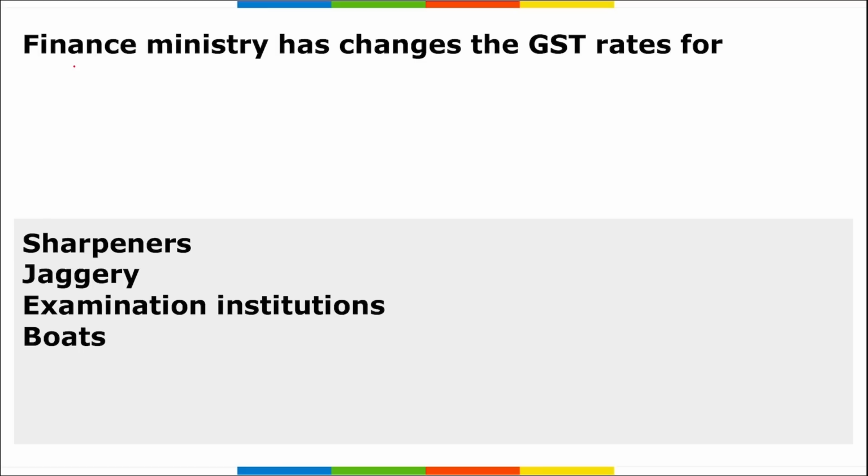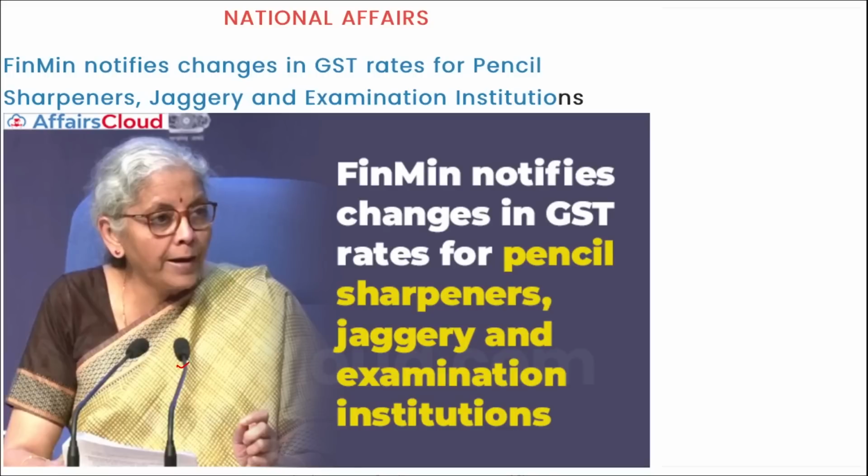First, Finance Ministry has changed the GST rate for which products? First will be your sharpeners, jaggery and examination institutions. For all these three, for sharpeners, jaggeries and examination institutions, the finance minister has recently changed the GST rates. Highly important. Who is our finance minister? As you can see here, Nirmala Sitharaman is our finance minister.